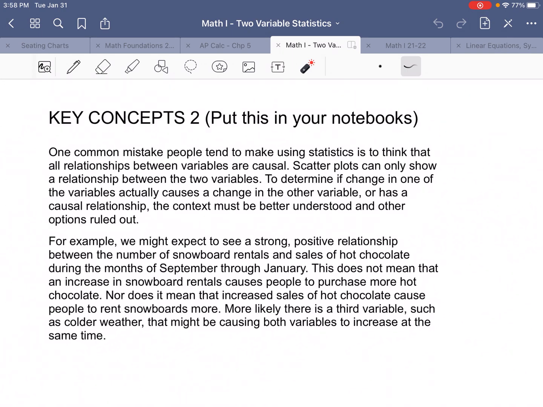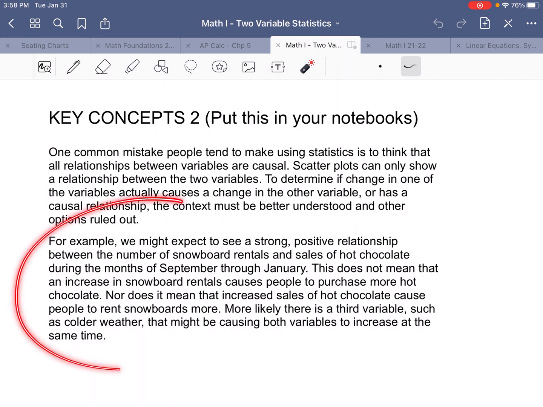Now, one common mistake people tend to make using statistics is to think that all relationships between variables are causal. Scatter plots can only show a relationship. It doesn't mean that one thing causes the other thing, though. To determine if change in one of the variables actually causes a change in the other, or has a causal relationship, the context must be better understood and other options ruled out.